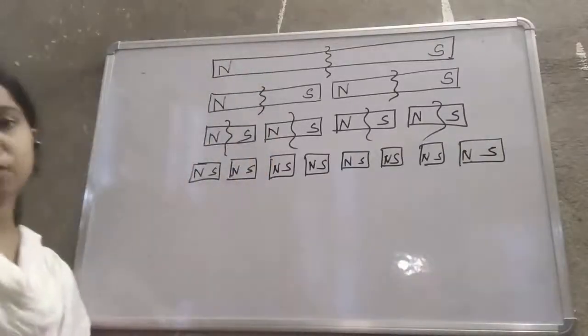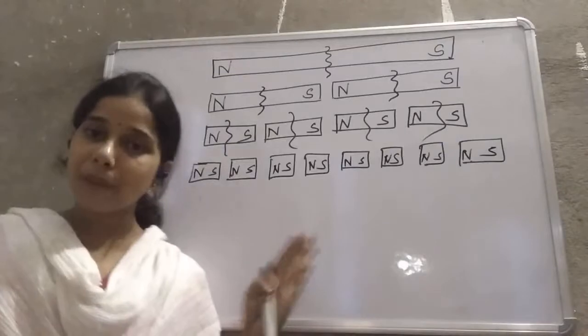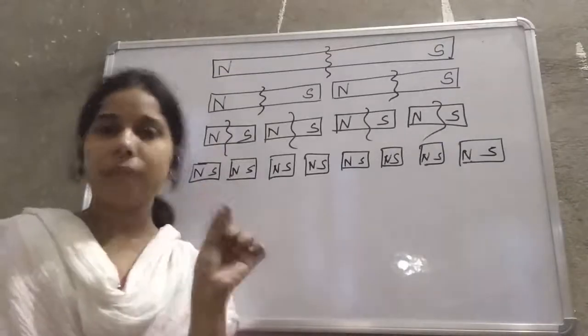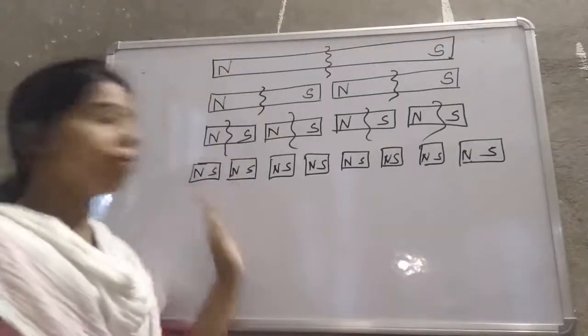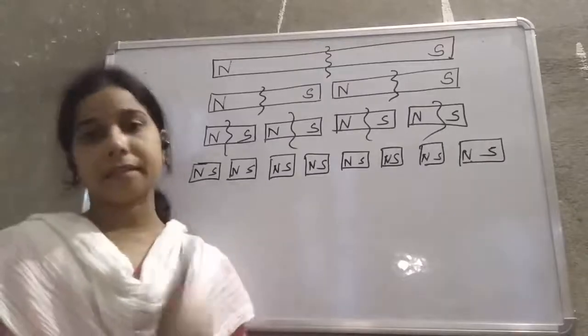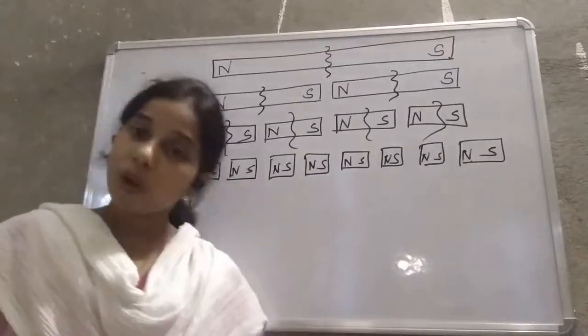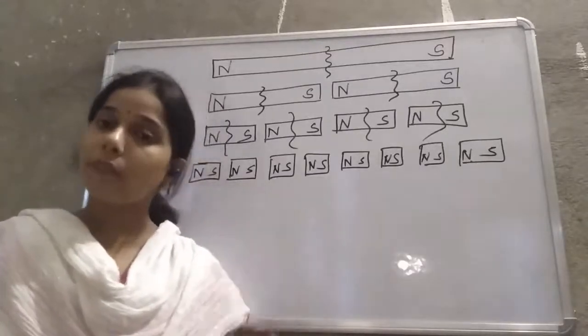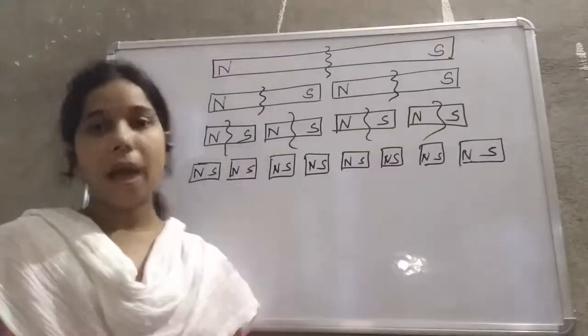What does that mean, students? That whether it is a big magnet or a small piece of the magnet, these two poles will always exist there. Means north pole and south pole will always remain there in the magnet.